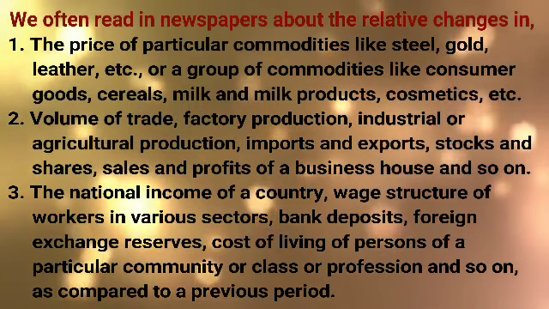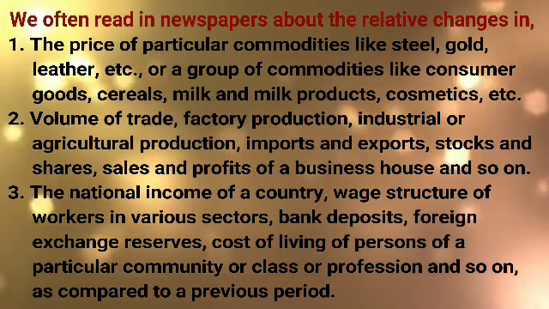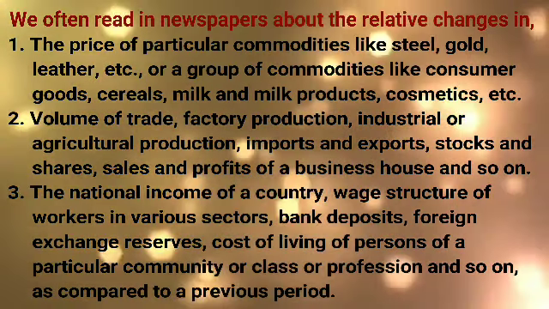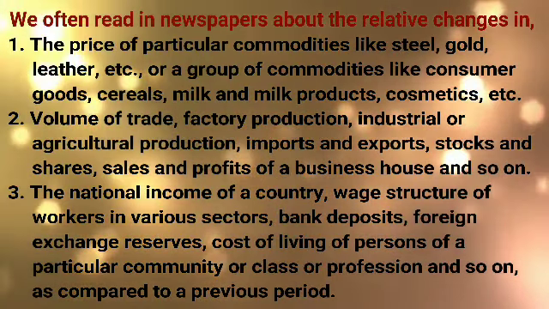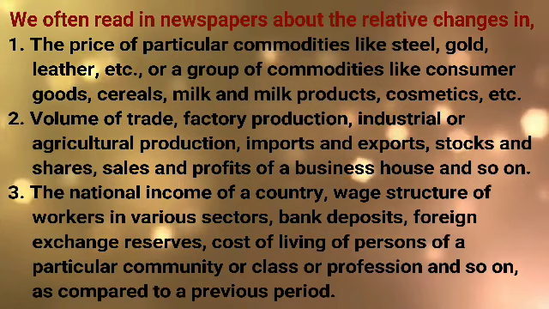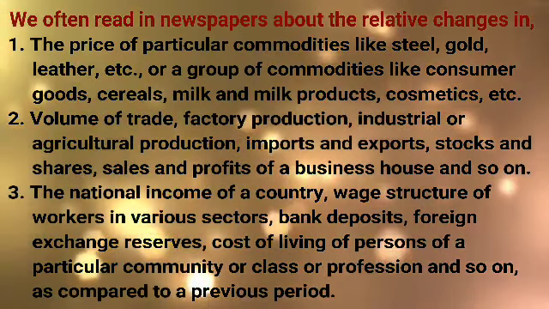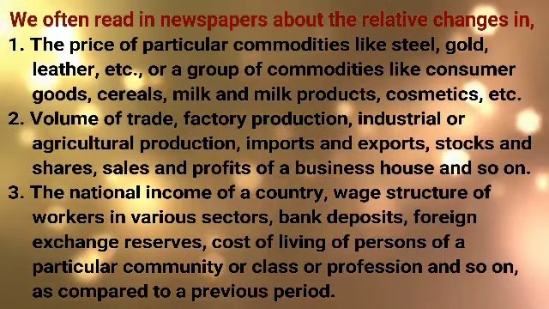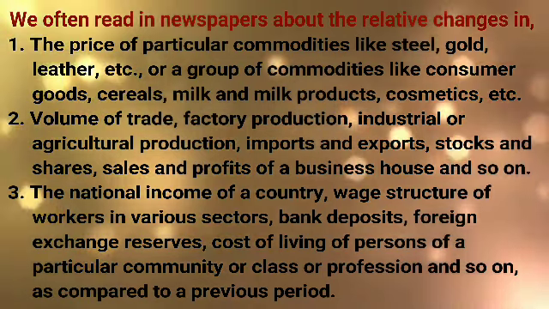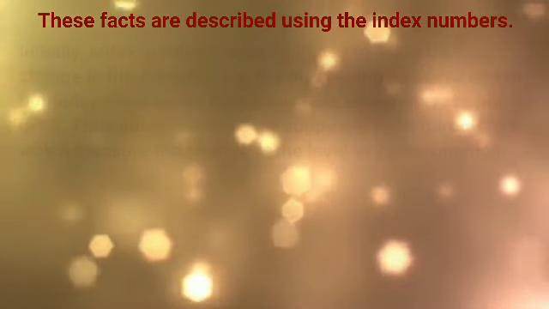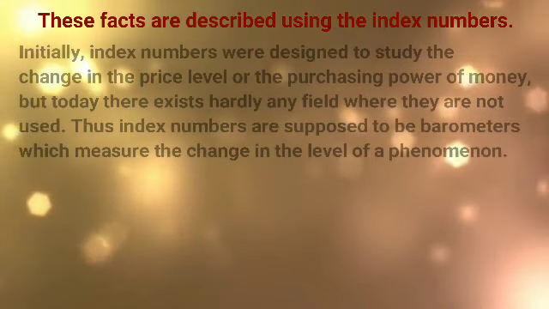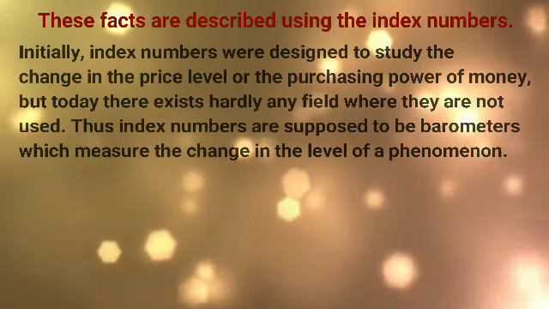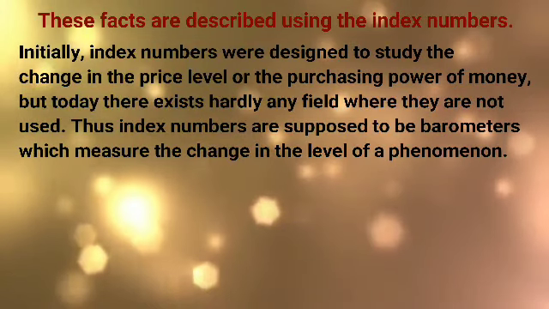Thus, changes in the value of money are reflected by the changes in the general level of prices over a period of time. Changes in the general level of prices can be measured by a statistical device known as index number. Thus, initially, index numbers were designed to study the change in the price level or the purchasing power of money.